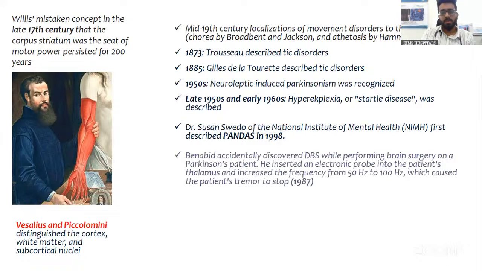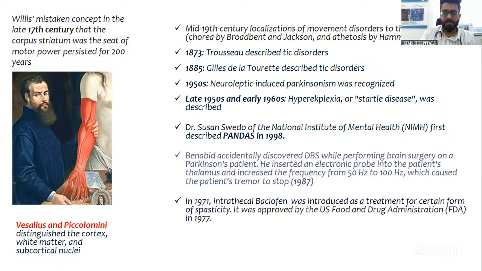Susan Swedo. When it comes to the surgical aspect, Benabid was a scientist who accidentally discovered deep brain stimulation while performing surgery in a patient with Parkinson's. He accidentally stimulated the patient's thalamus with an electrical probe, and he saw that the patient's intense tremors decreased and even stopped. That is when the concept of deep brain stimulation for tremors in Parkinson's was initiated. This was indeed a serendipity, a discovery by accident.